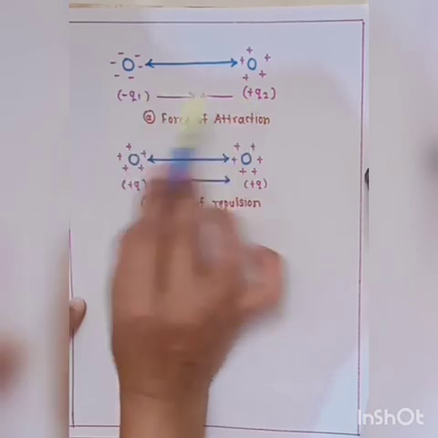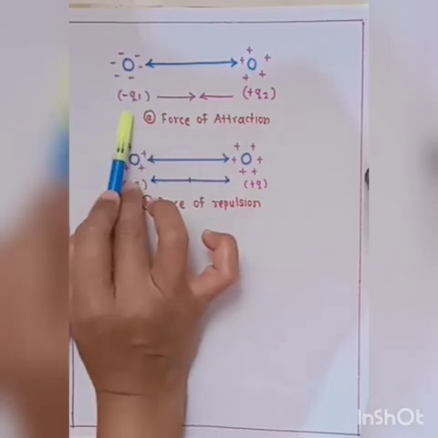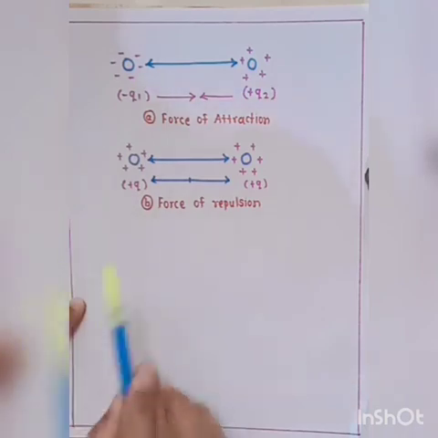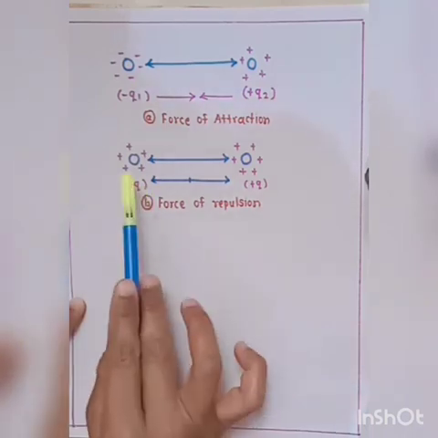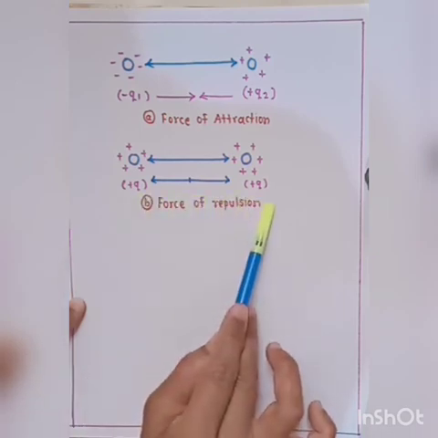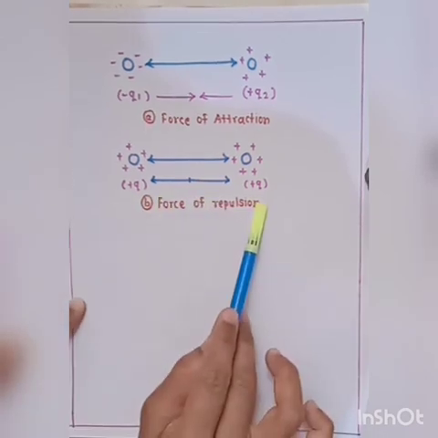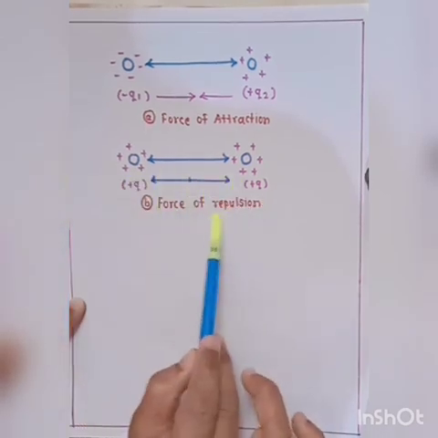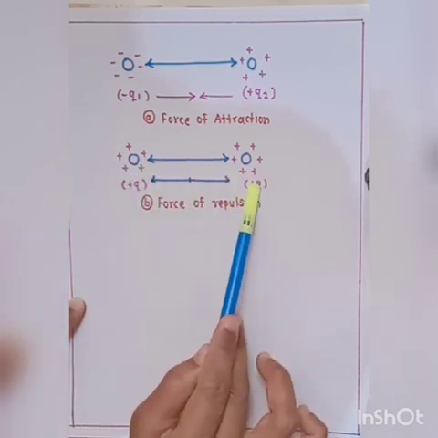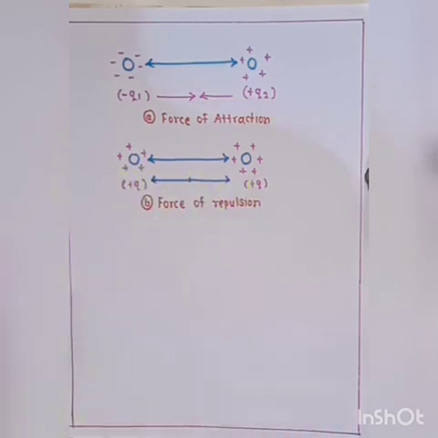For the second figure, the force will be repulsive if both the charges are similar, that is, both positive or both negative. In the second figure both the charges are positive, therefore there is a force of repulsion between the two point charges.